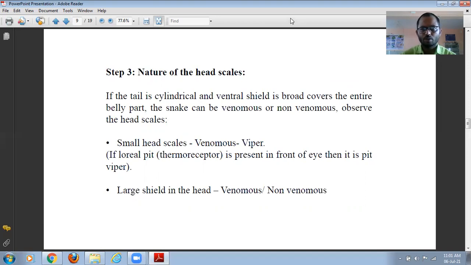So first we understood the very basic concept about venomous and non-venomous snakes, and then we learned three simple steps to identify the venomous and non-venomous snake. I hope everyone is clear about poisonous and non-poisonous animals.